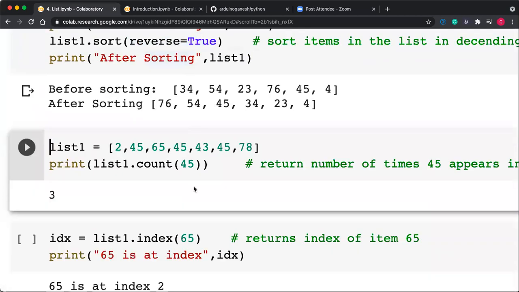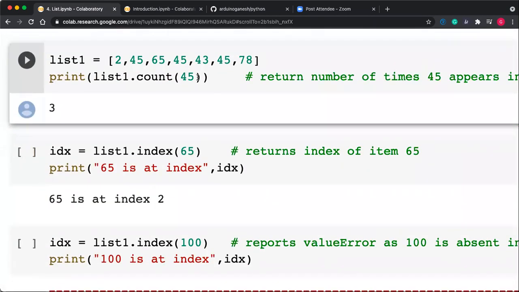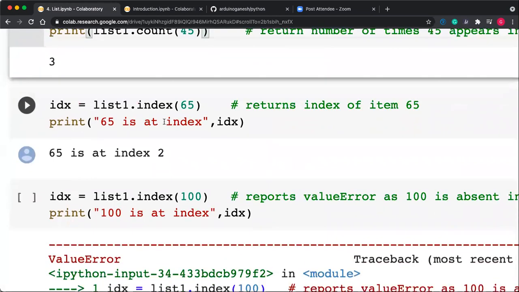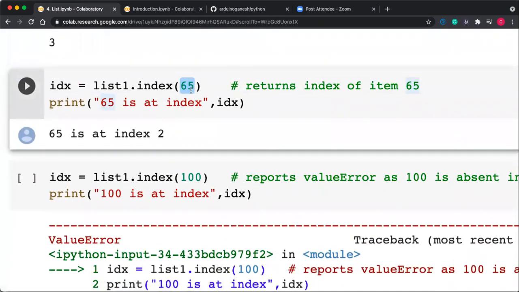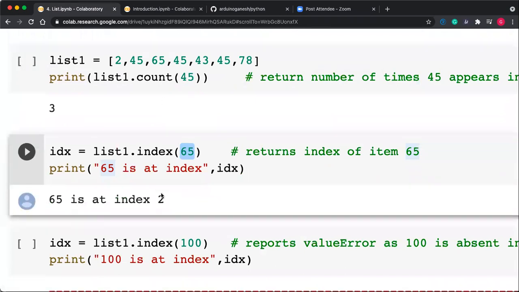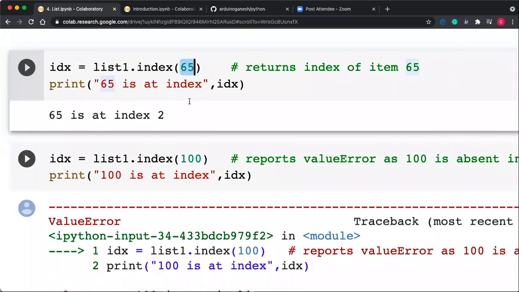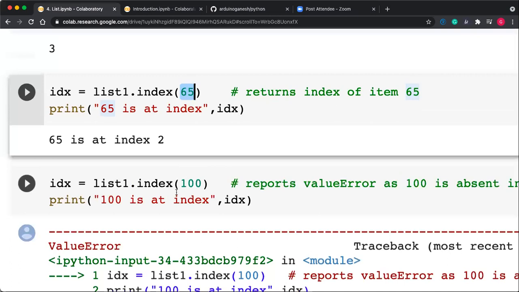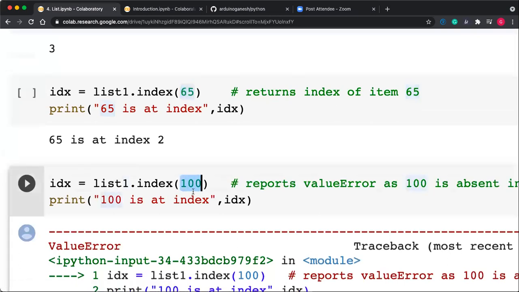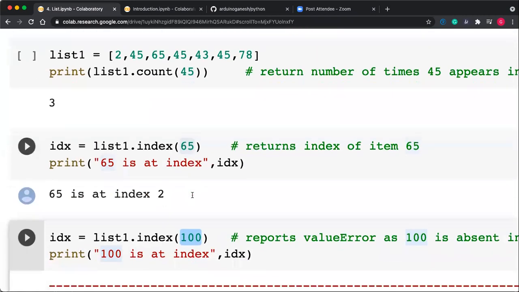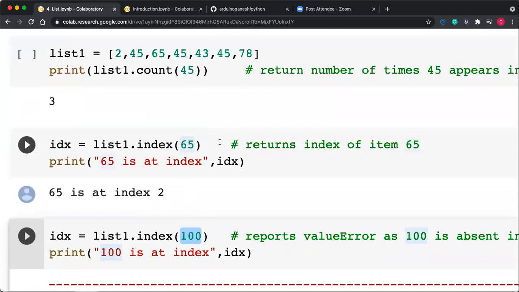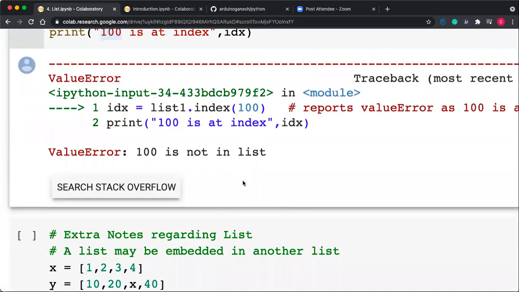Count how many times 45 appears. 45 appeared 3 times, so it would print 3. I want the index of 65, that is, at what index the 65 gets stored. You can get the index also. If the particular item is not present, say 100, and I want the index for the 100 value, 100 is not present in your list one, so it generates the error: 100 is not in list.